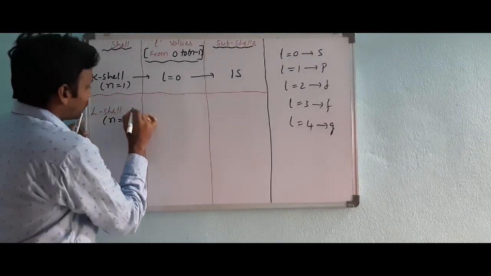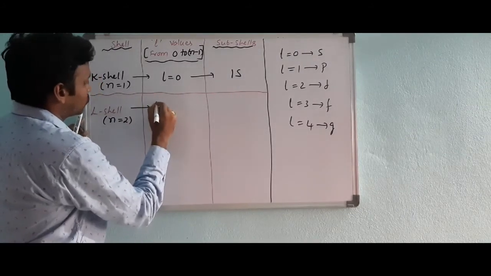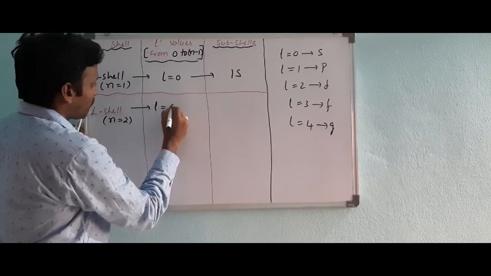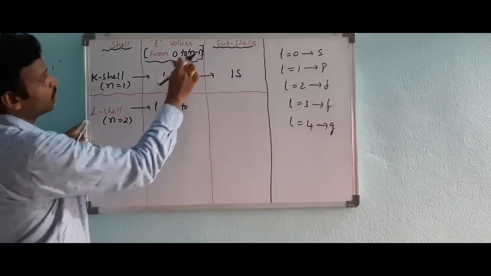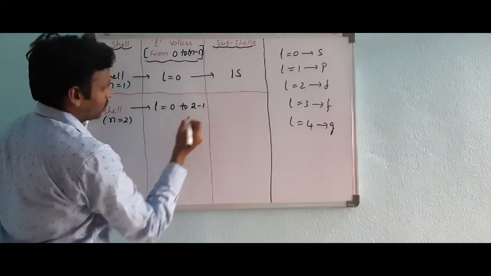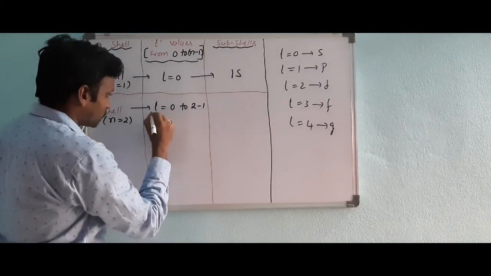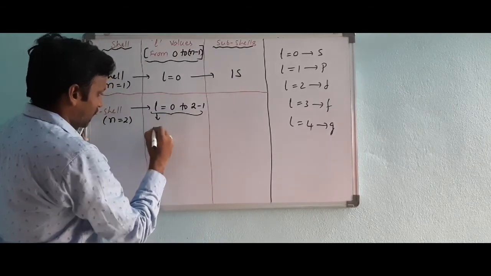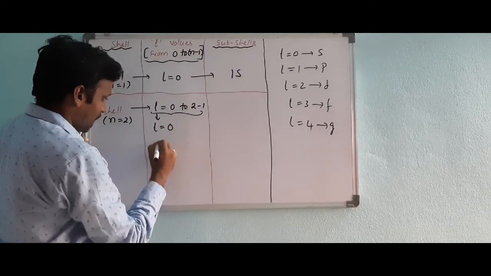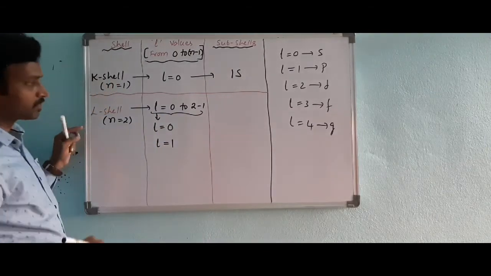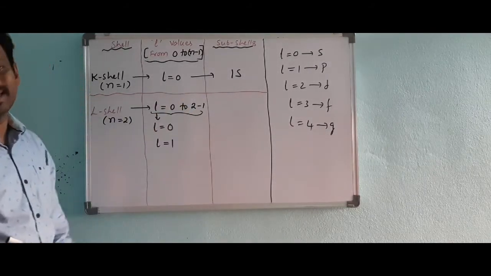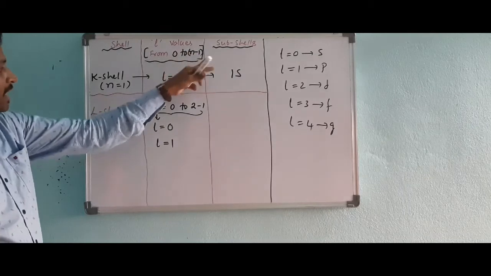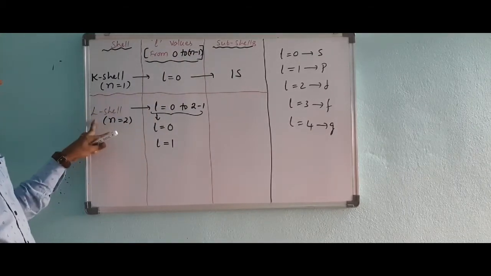So what are the l values? l values are from 0 to n minus 1, that is 2 minus 1. So l value is 0, l value is 1, because 0 to 2 minus 1. n value is 2 for L shell.